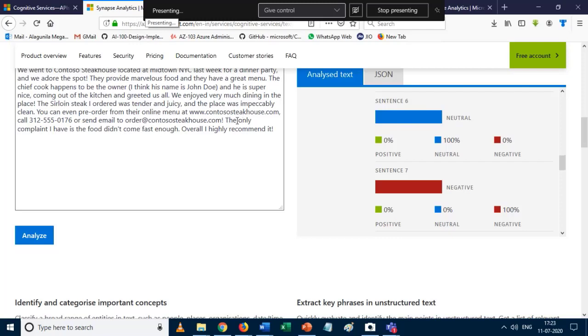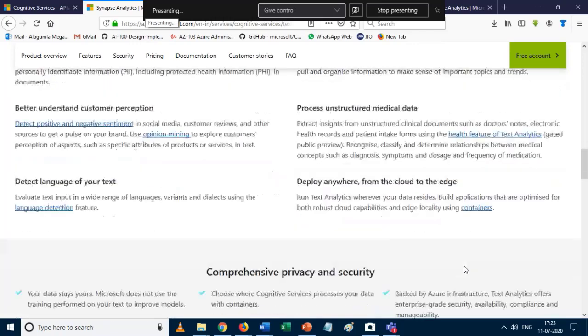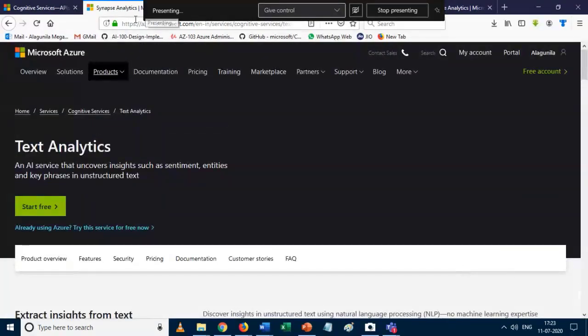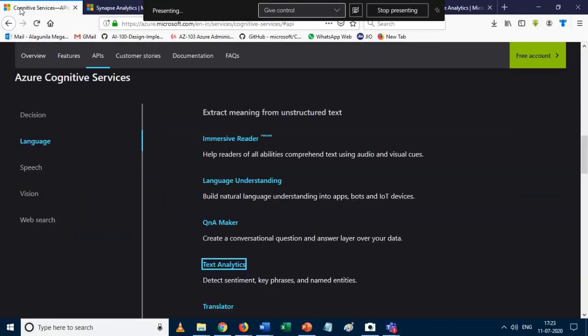So it's all about the content present inside. In the last sentence we have "didn't", which is of course a negative word, so it says that it is a negative one. Okay, so that's all about the Text Analytics API.